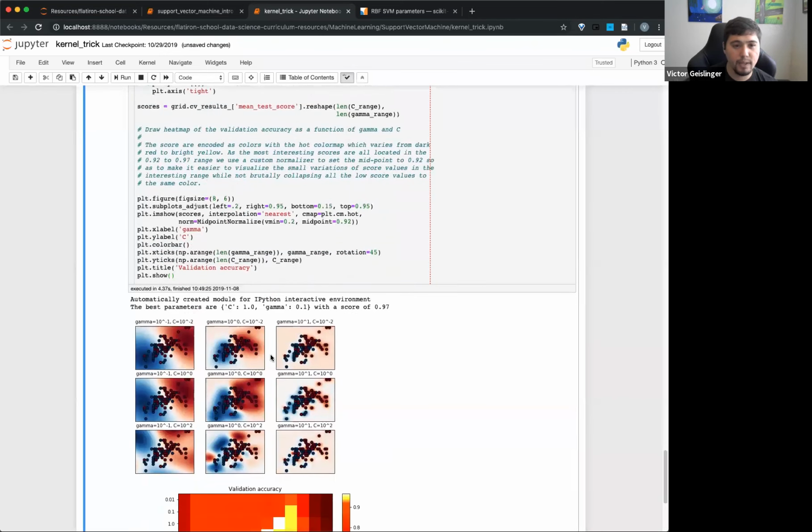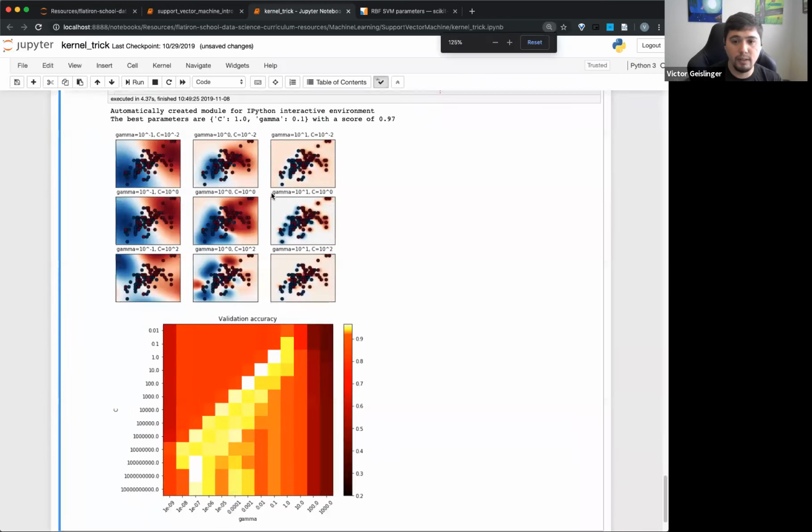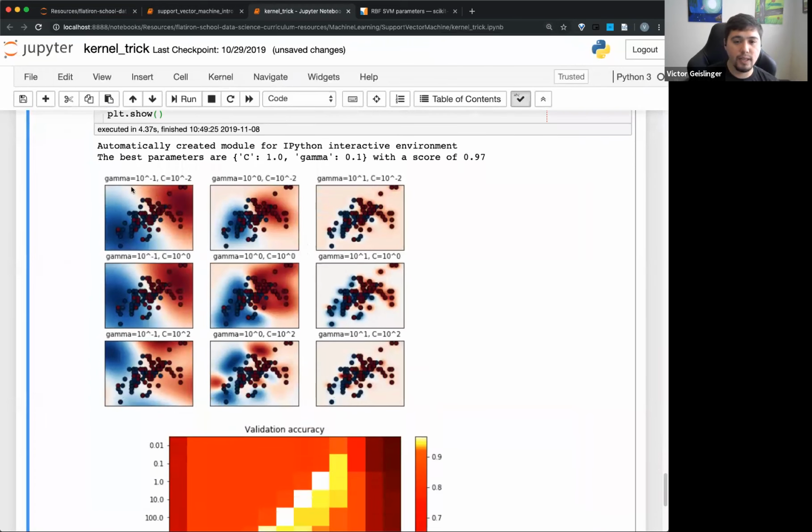There we go. You can see this is the same data set, and it's a little hard to see, so maybe I'll zoom in a little bit. These are support vector machines changed with different hyperparameters. Gamma here is 0.1, this is gamma of 1, and this is gamma of 10. So 0.1, 1, and 10. And for C, it's going to be 0.001, 1.0, and then 100.